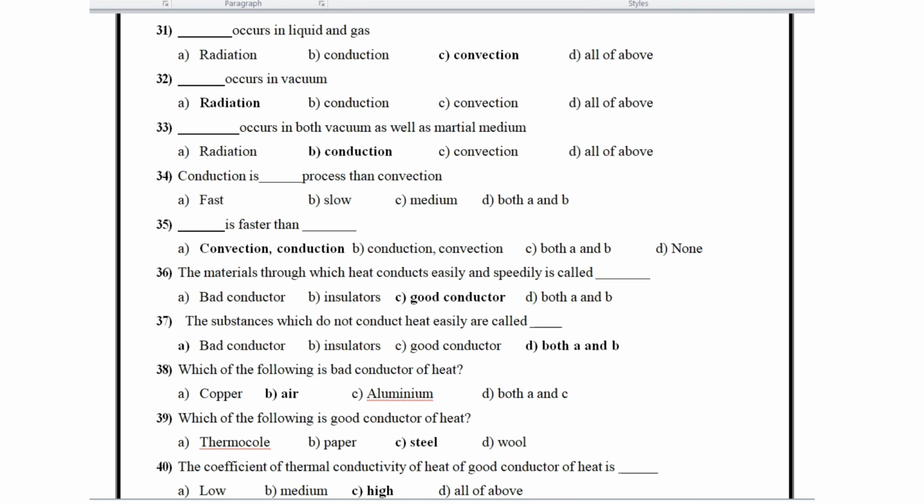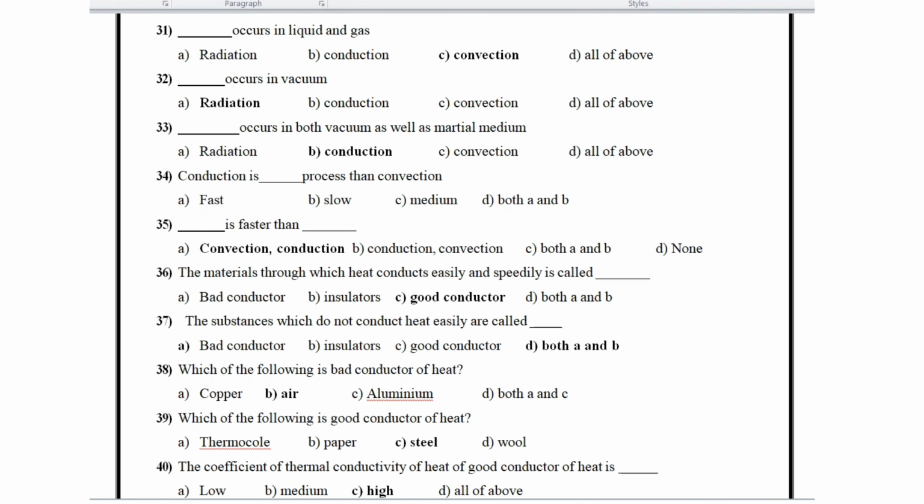The material through which heat conducts easily and speedily is called a good conductor. The substance which does not conduct heat easily is called a bad conductor or insulator. Then, which of the following is a bad conductor? Air is a bad conductor. Then question number 39, which of the following is a good conductor of heat? Steel is a good conductor of heat.